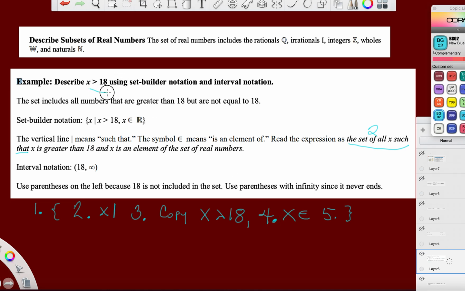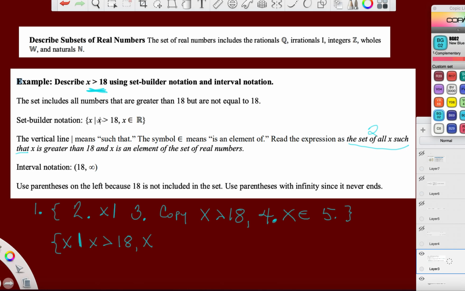So using this idea, I'm just going to go ahead and write this. I'm looking at x is greater than 18. So step 1, put in that original brace. Step 2, give me set of x's such that. Step 3, put in my inequality, x is greater than 18, comma.